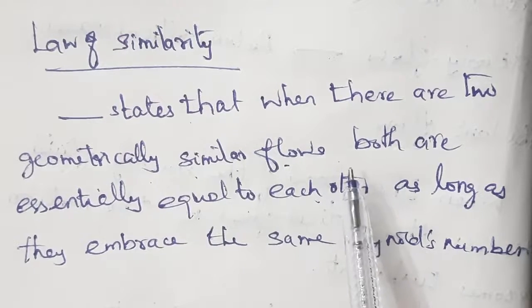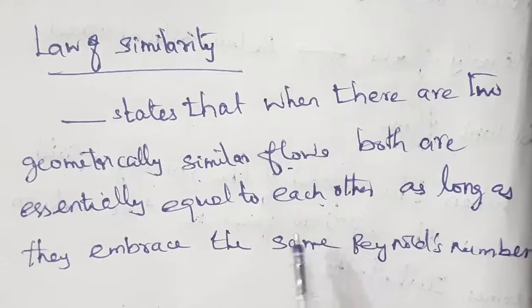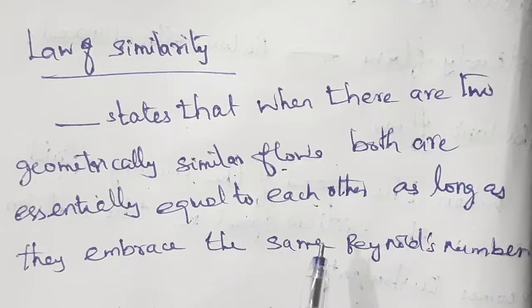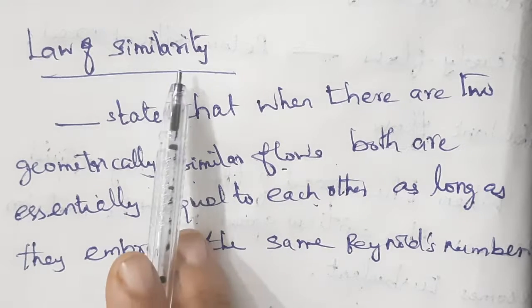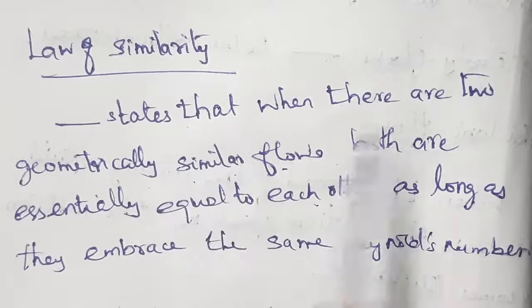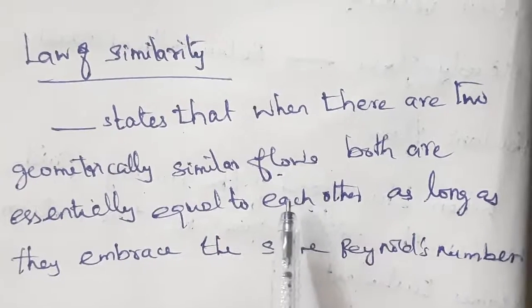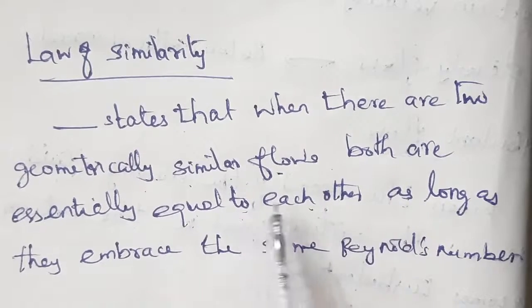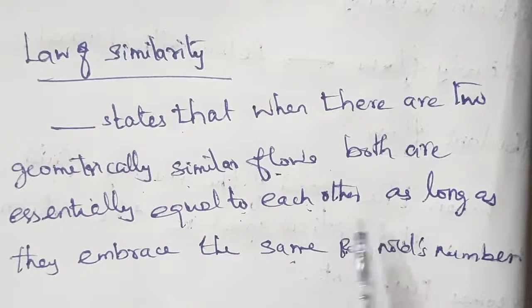So if you consider two fluids of different densities like oil and water flowing in different pipes, but the pipes have the same shape and size, the turbulence sets in at almost the same value of Rc.